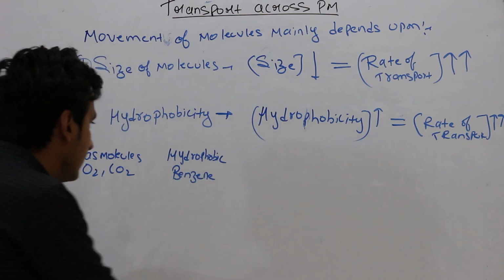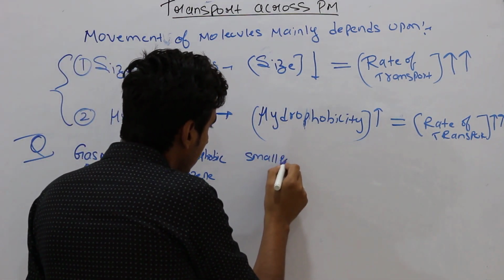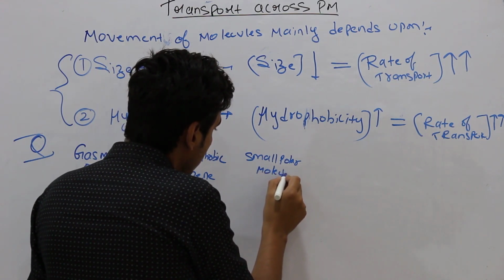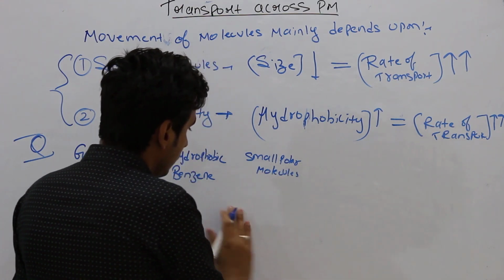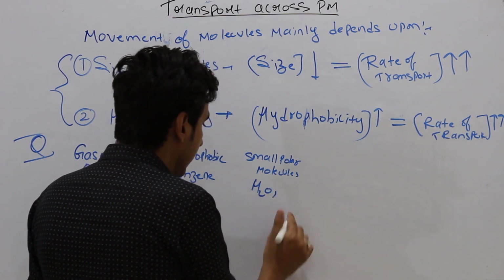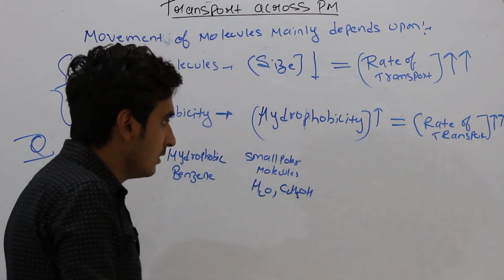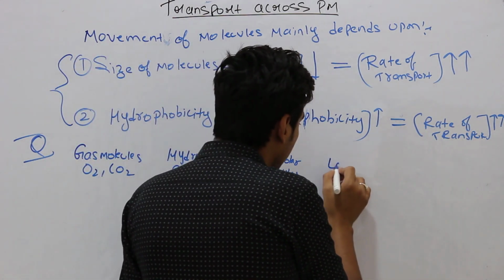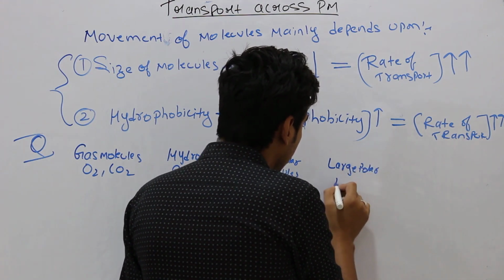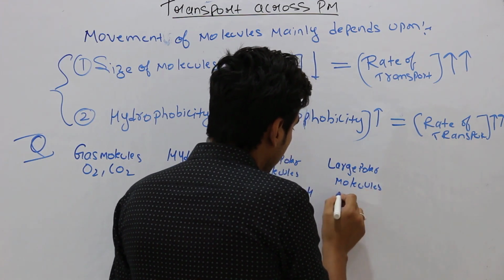Then you have small polar molecules like H2O and ethyl alcohol, C2H5OH. Then you have large polar molecules like glucose.